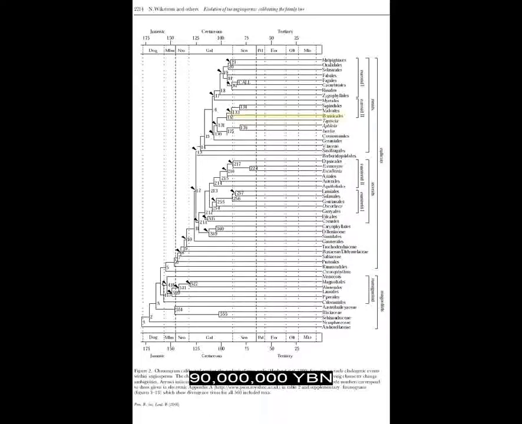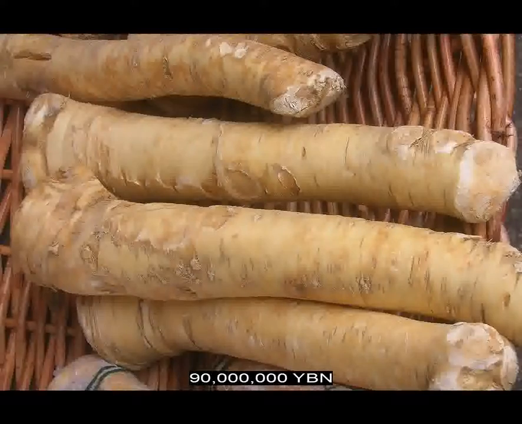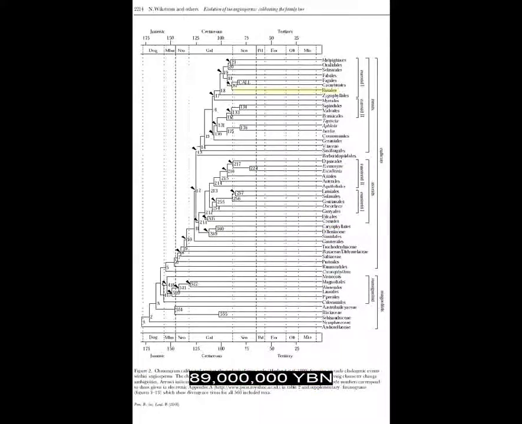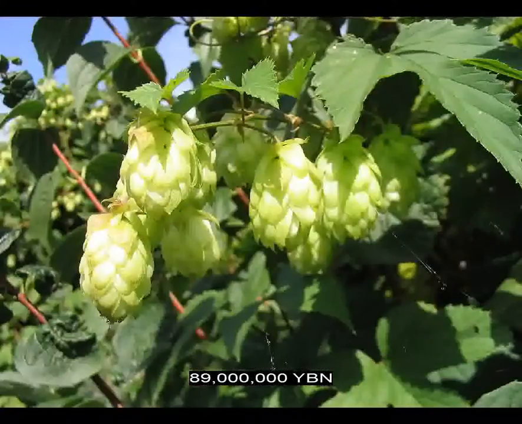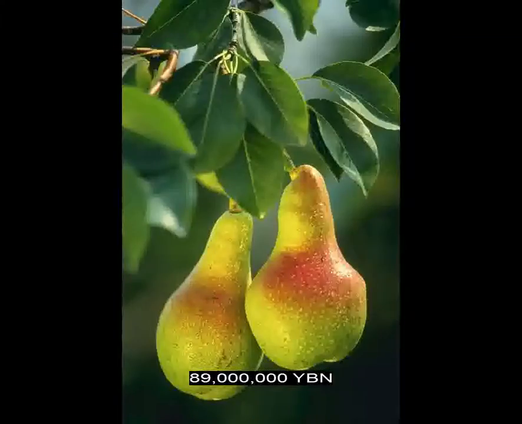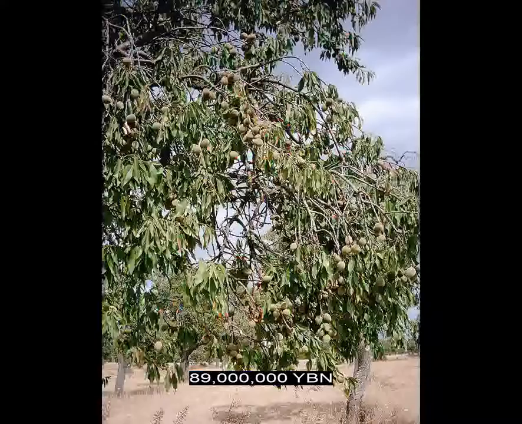Rosids, brassicales evolve, ancestor of horseradish, mustard, cabbage, broccoli, radish, and papaya. Rosids, rosales evolve, ancestor of hemp, hop, jackfruit, fig, strawberry, rose, raspberry, apple, pear, plum, cherry, peach, and almond.